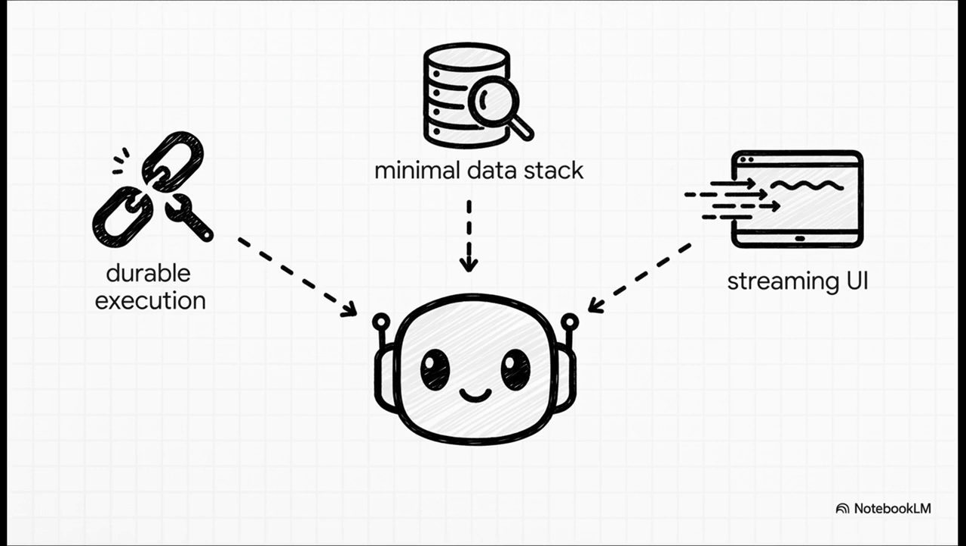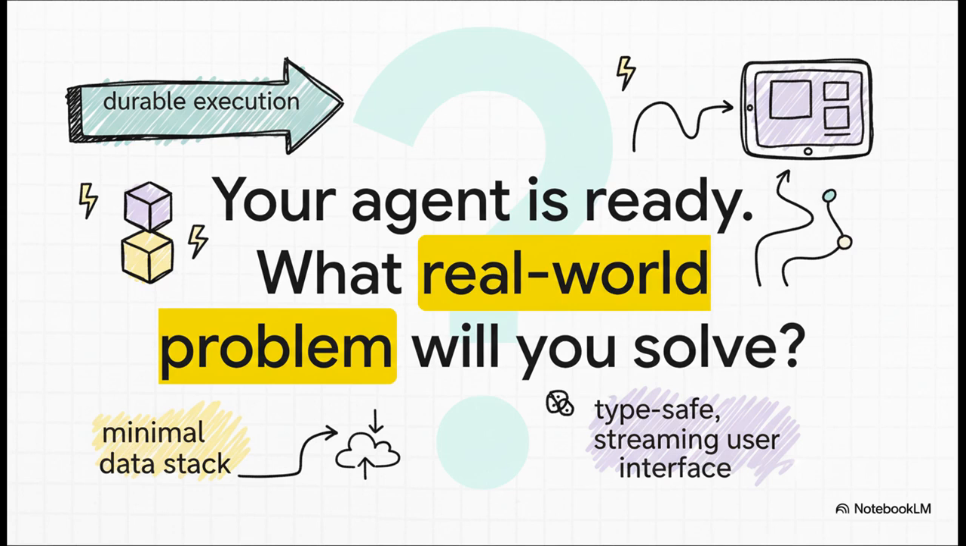So what we've seen today is that building a production-ready agent is so much more than just the core logic or the clever prompts. It's about engineering the entire system, from the back end all the way to the front end, with resilience and the user experience in mind. Your agent is now reliable, it's connected to data, and it has a great user experience. The only question left is, what complex real-world problem are you going to solve with it first?